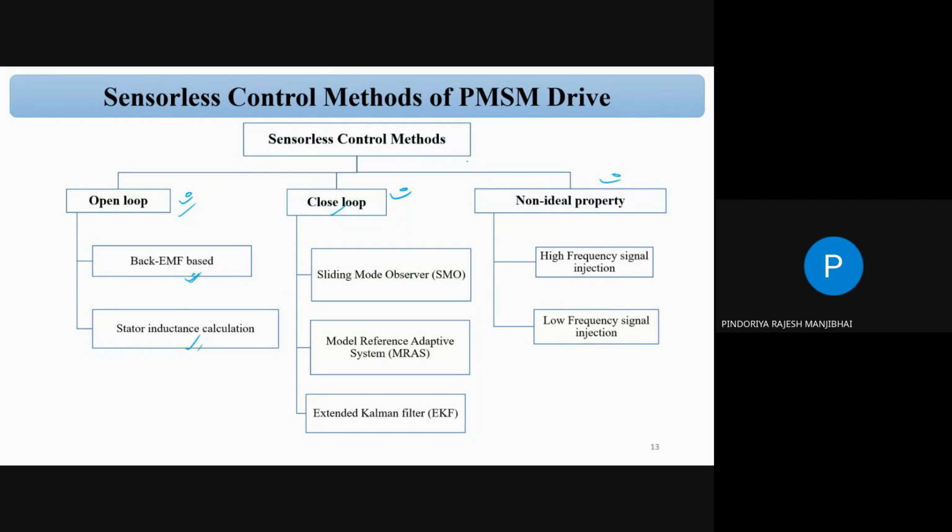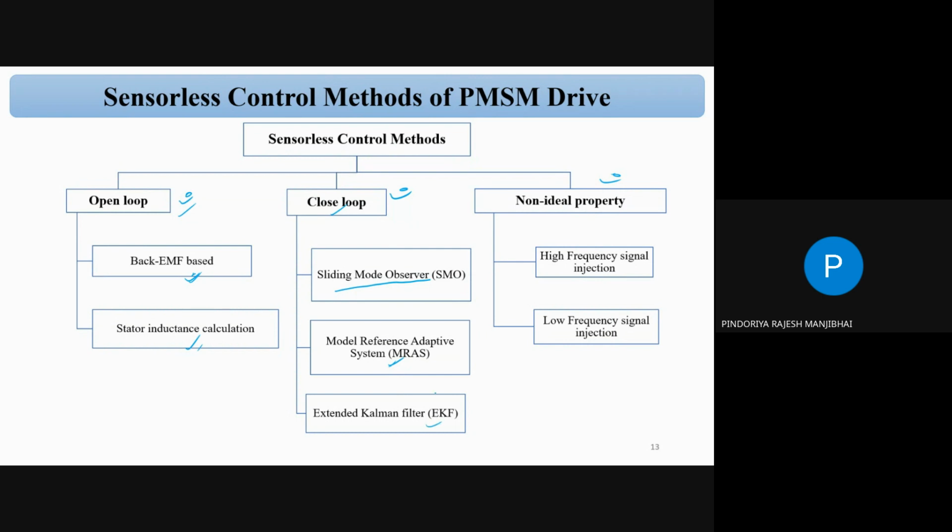But in the case of closed loop, suppose you want precise operation, then we have SMO, which stands for sliding mode observer. Second, there is MRAS, model reference adaptive system. And third, there is the extended Kalman filter.